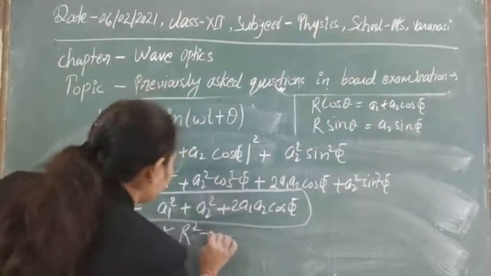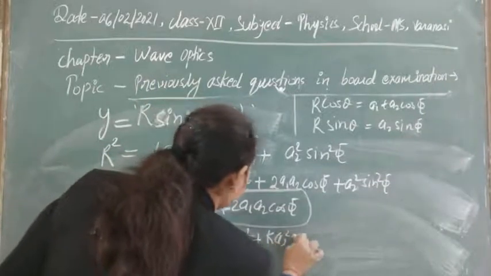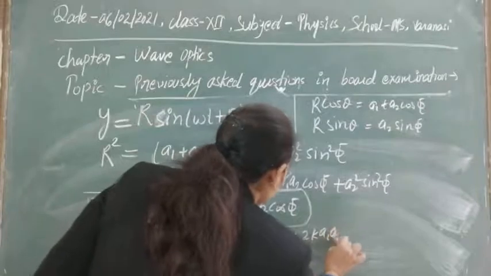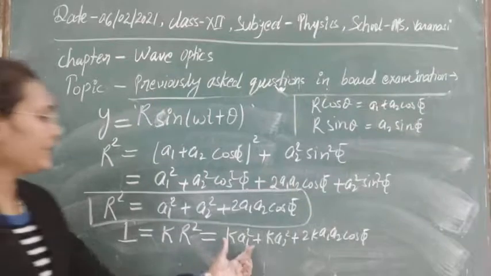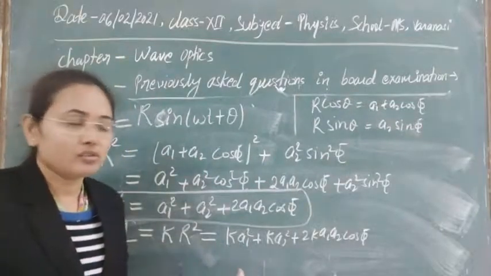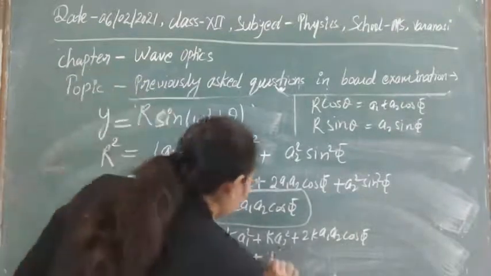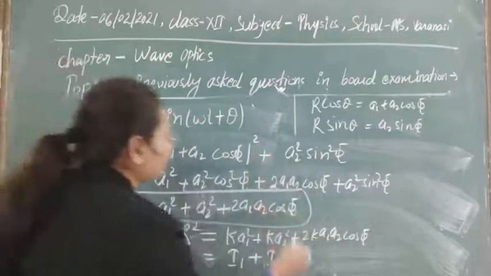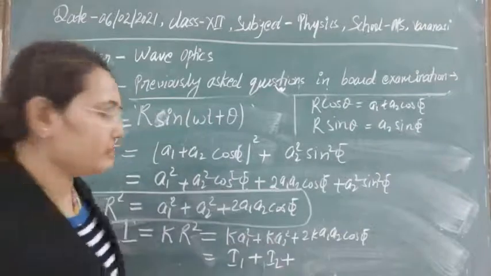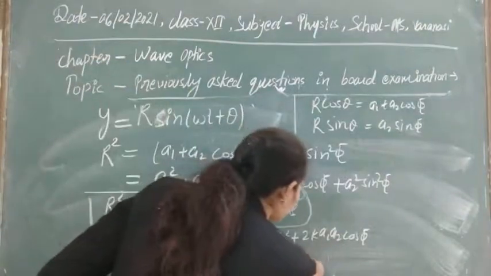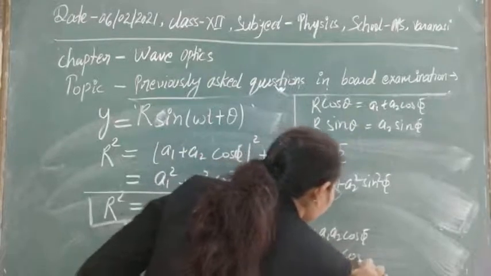So if you write it, this will be equal to k a1 square plus k a2 square plus 2k a1 a2 cos phi. And in place of k a1 square we can write I1, and in place of k a2 square we can write I2, and as I told you before while discussing the coherent addition of sources, here we can write 2 times root I1 I2 cos phi.